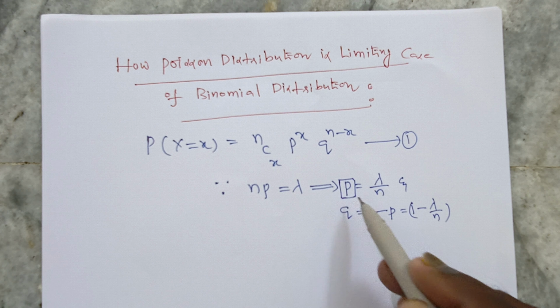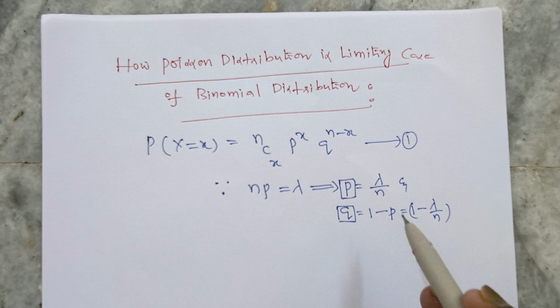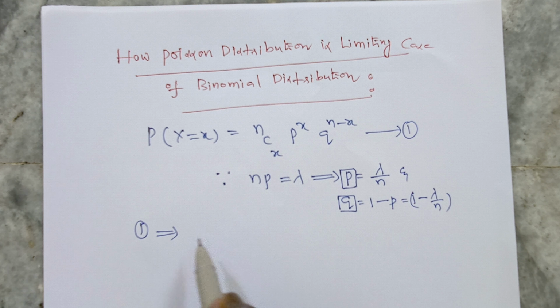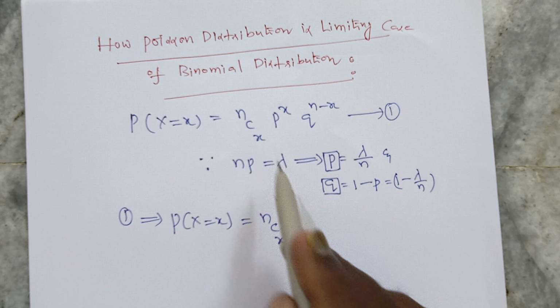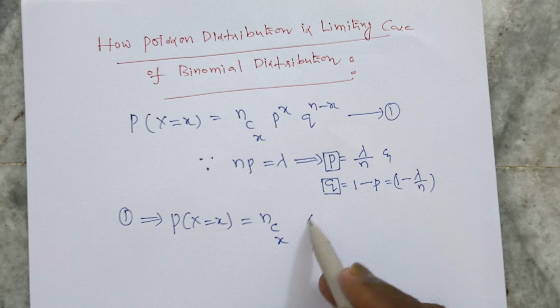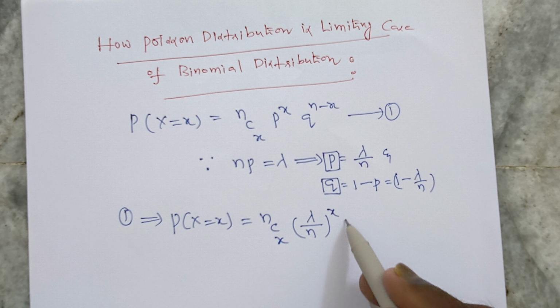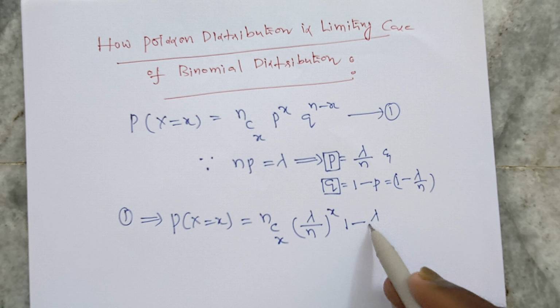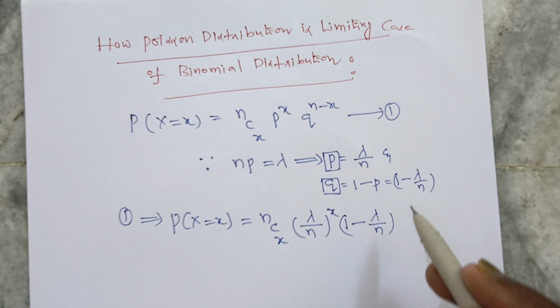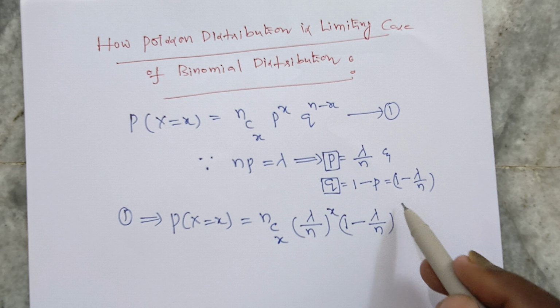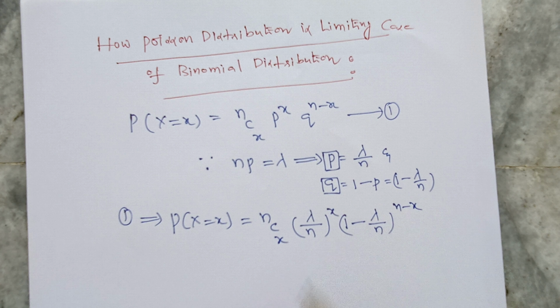This is the p value and this is the q value. Substitute the p and q values in equation 1. Then equation 1 implies nCx times (lambda by n) whole power x times (1 minus lambda by n) whole power n minus x.